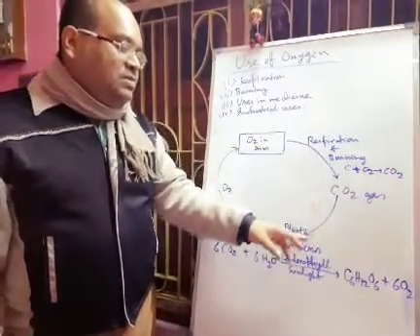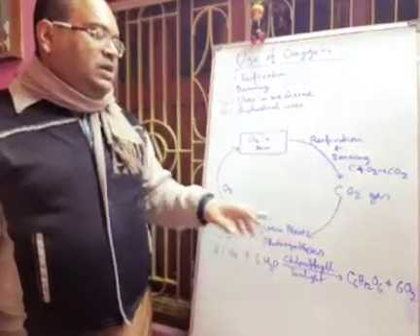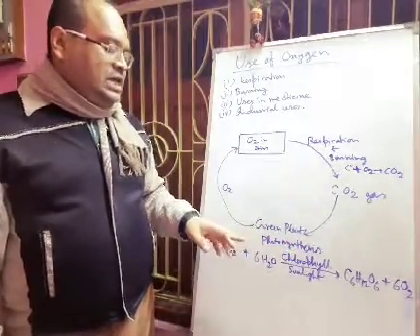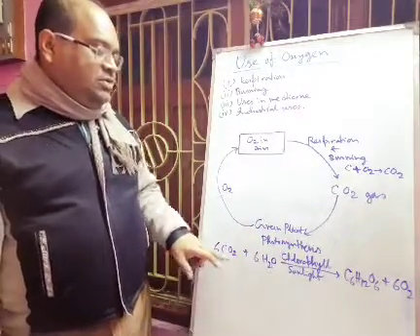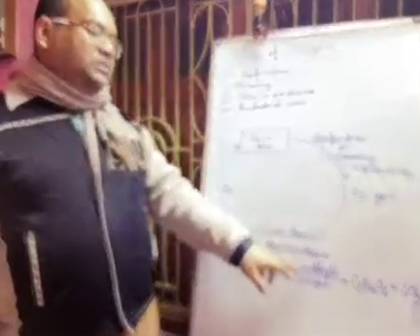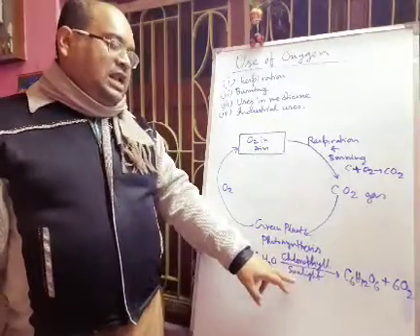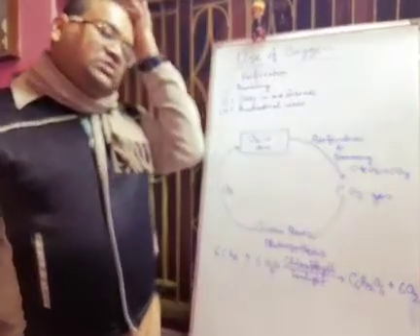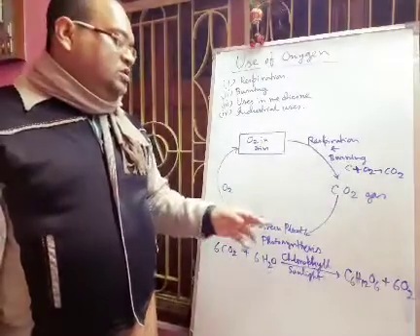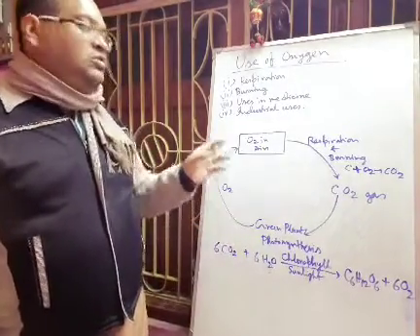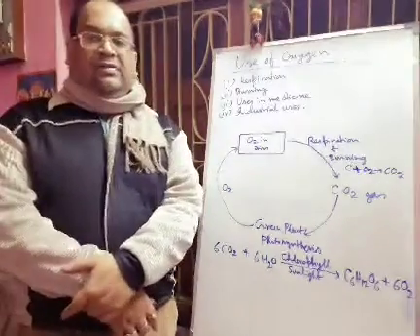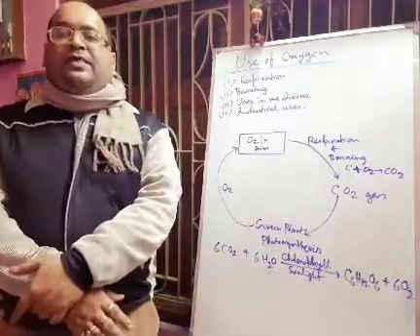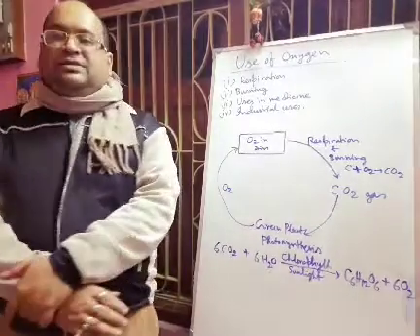And this carbon dioxide will be absorbed by green plants during their photosynthesis. Here the reaction is given that 6CO2 will react with 6H2O in presence of chlorophyll and sunlight. It will produce glucose, C6H12O6, and oxygen. So in this way, oxygen gas will be produced, and again it will go to the air. So in this way, that 20% oxygen is maintained.